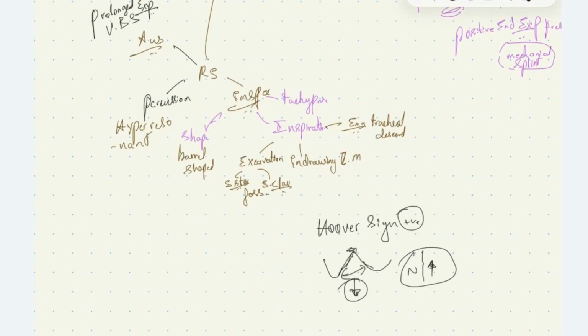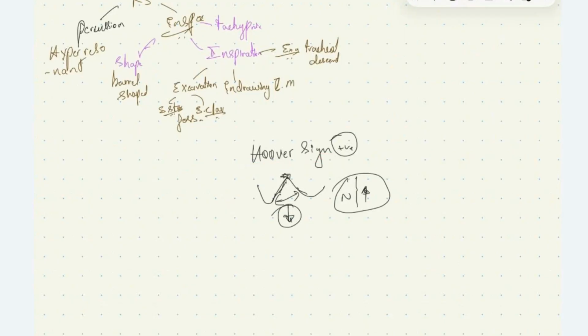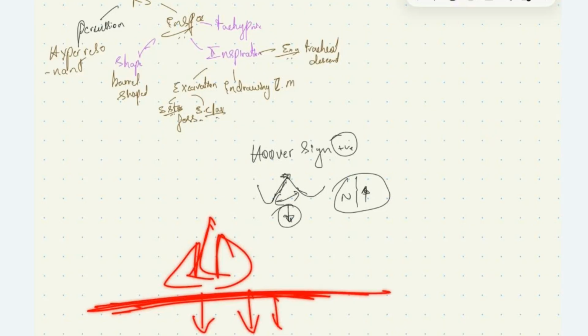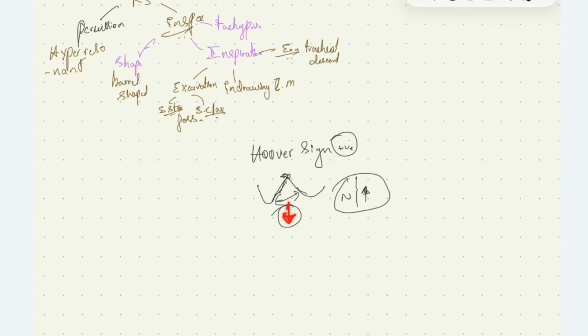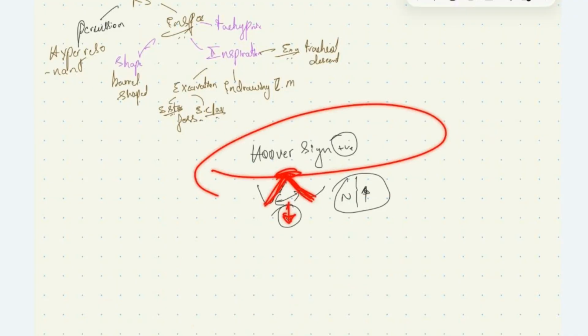We also have Hoover sign positivity in case of emphysema. Normally the subcostal angle, the angle between xiphisternum and right and left costal margin, increases during inspiration. Whereas in patients with emphysema, since the lung is already hyperinflated, it has already pushed the diaphragm downwards. So during inspiration, the diaphragm can't be pushed further downwards during contraction. This leads to indrawing and a reduction in the subcostal angle, that is the angle between xiphisternum and right and left costal margin. This is called Hoover sign positivity seen in emphysema.